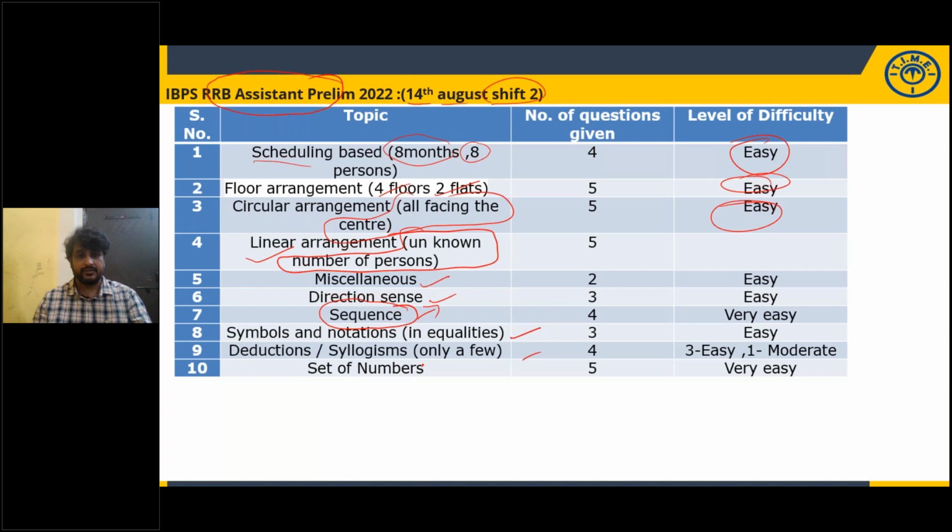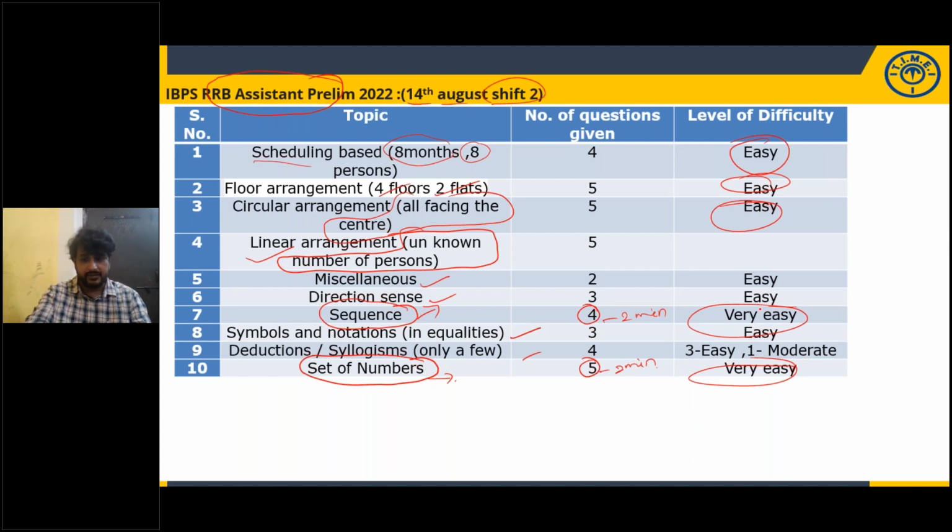Inequalities, deductions, set of numbers. This is also important only for clerical prelims. Look at this. Only from these 2 topics, they gave 9 questions. And these 4 questions can be done in 2 minutes. These 5 questions can be done in 2 minutes. That much easy will be given. Look at very easy level of difficulty.